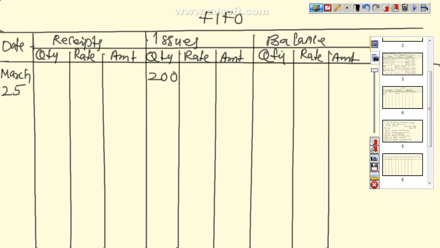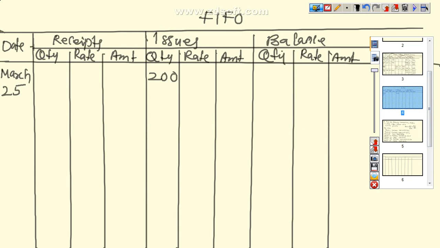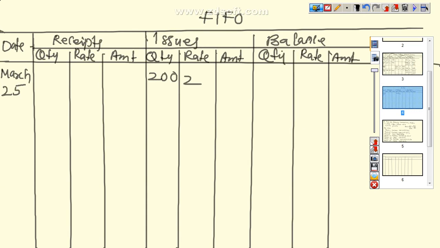200 we take from the first one at the rate of 2, and the remaining 50 we have to take from the next one. From this 100 we have to take 50 units. So we write it here, 50 at the rate of 3.5. 200 into 2 is equal to 400. 50 into 3.5 is equal to 175.